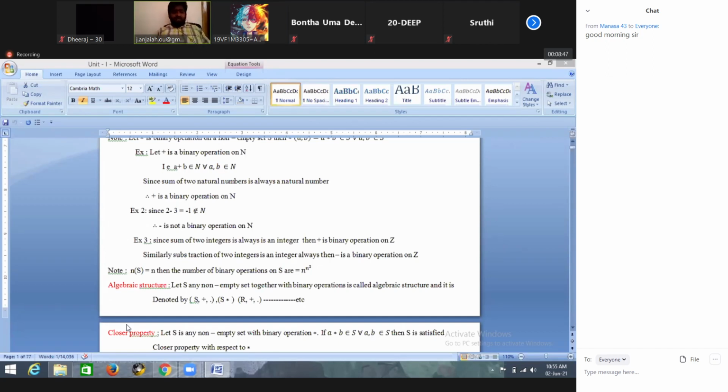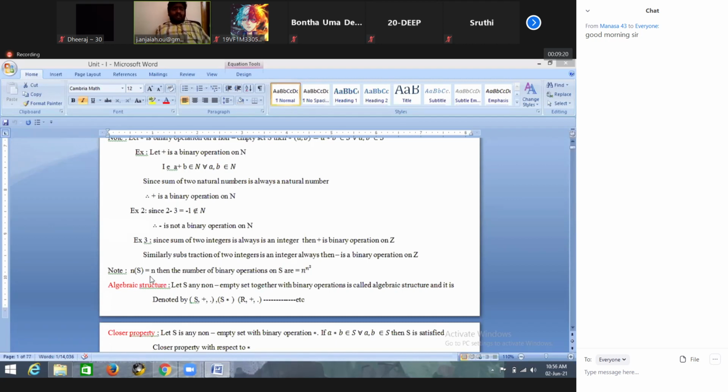Do any functions exist out there? The number of functions from A to B is the number of elements in B to the power of the number of elements in A. This is the number of functions that exist from A to B. The same formula we have to apply here.